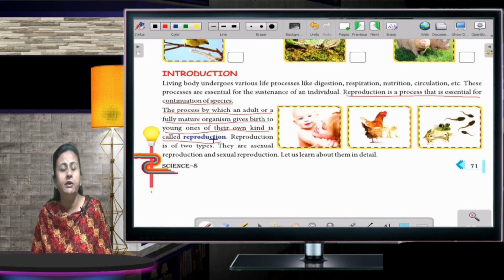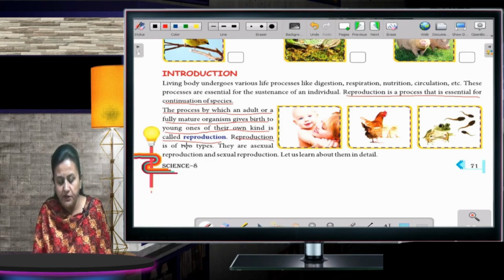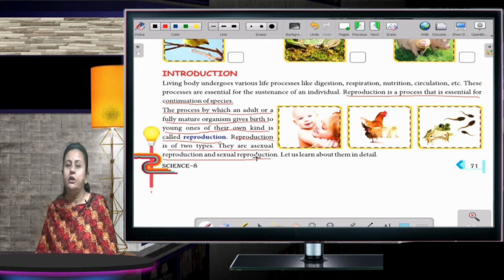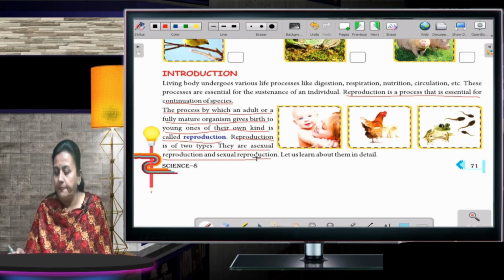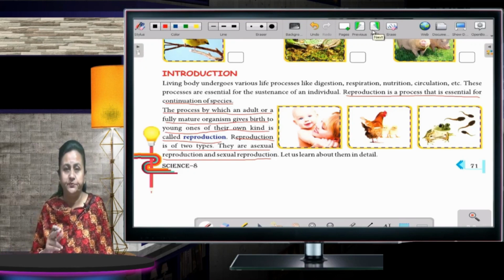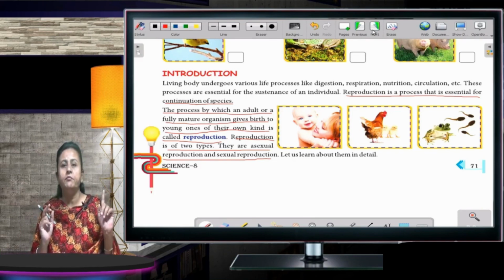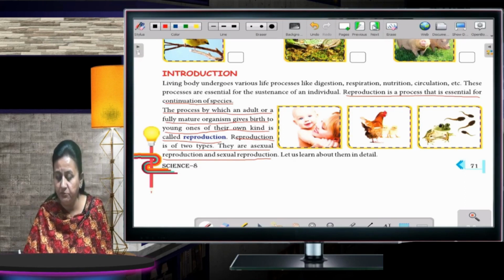Now, reproduction is of two types: sexual and asexual reproduction. Now, what is asexual reproduction? In asexual reproduction, male and female parents are not required. The birth can be given by a single parent. But in sexual reproduction, the presence of both male and female parent is very important. Okay, so let's continue now. Come to the next page.